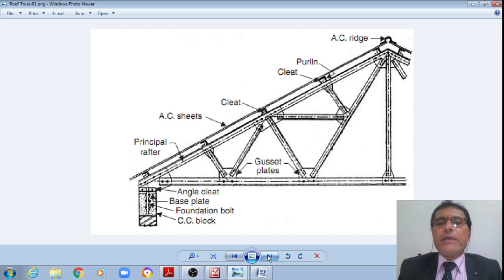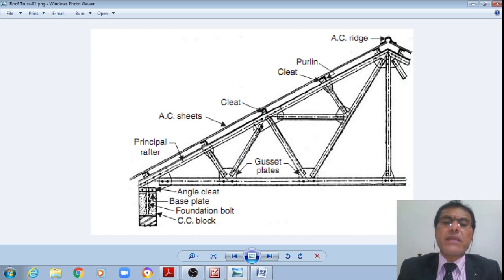Now let us see the schematic. These are the cleat points. These are called the purlins, where you would have cleats or cleat angles, over which the sheeting is provided. Over these purlins the AC sheeting is provided.